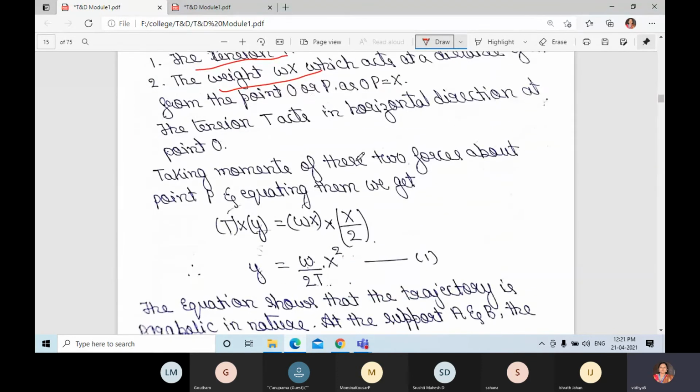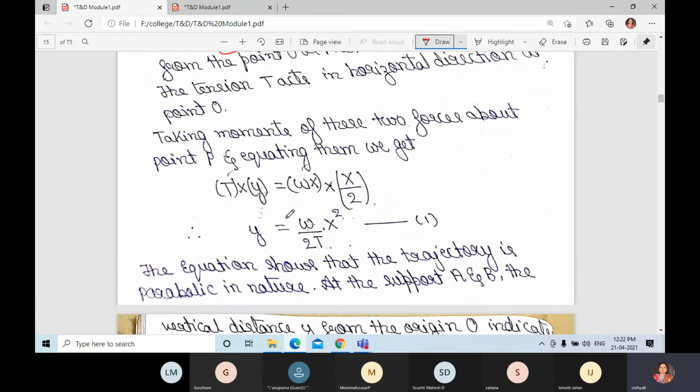Taking moments of these two forces about point P and equating them, we get T into y is equal to omega x into x by 2. If you solve that, y is equal to omega x square divided by 2T.